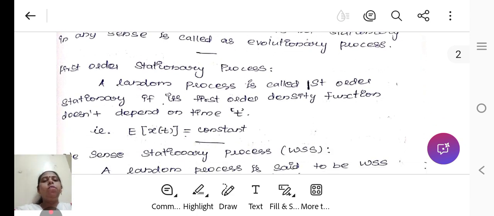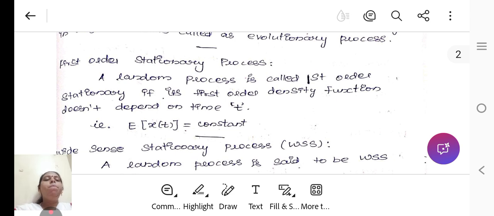First order stationary process. A random process is called first order stationary if its first order density function does not depend on time t. E[X(t)] is equal to a constant. The first order is the mean. If the mean is constant, we say it is a first order stationary process.